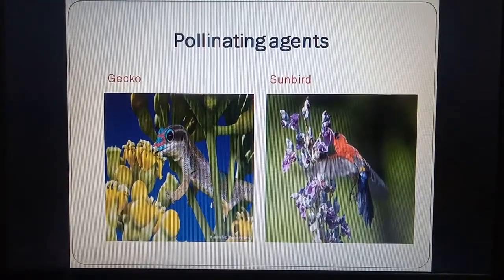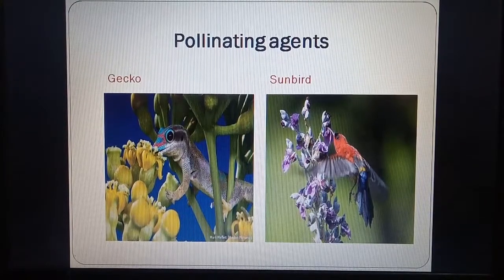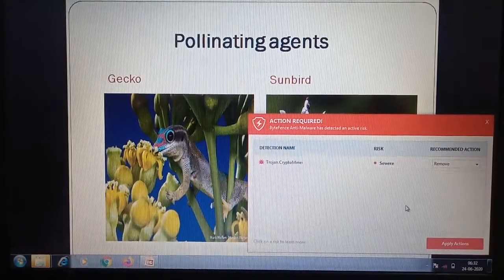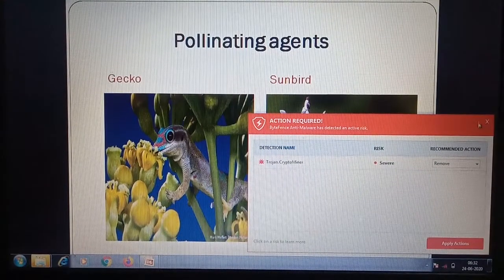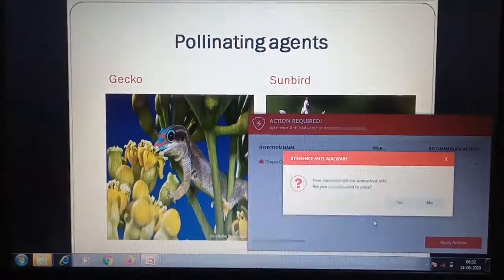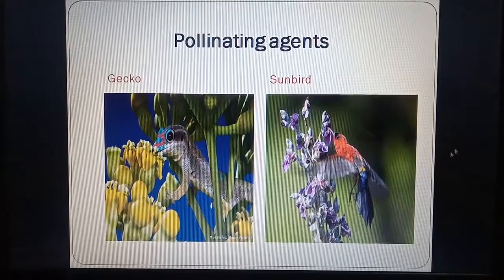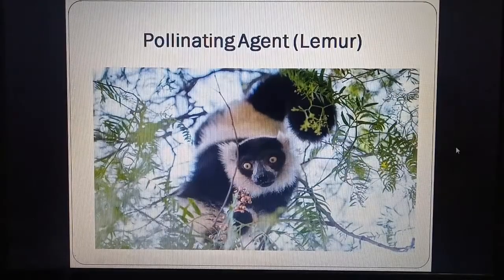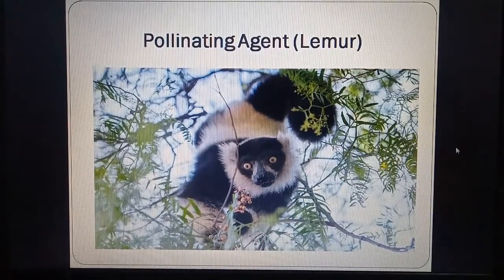Here we can see gecko lizard. It is pollinating a flower. Then we can see sunbird. Sunbird is a small bird. We know that hummingbird is the smallest bird. Sunbird is larger, but it also pollinates flowers. Then we can see lemur. It is a mammal and it also pollinates flowers.